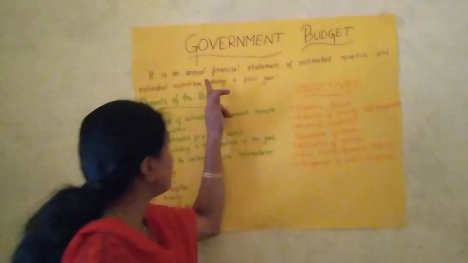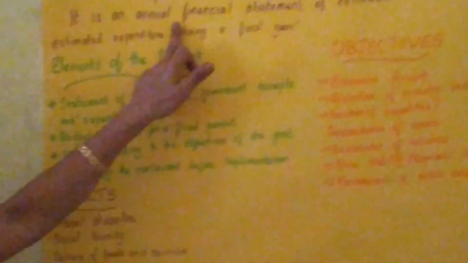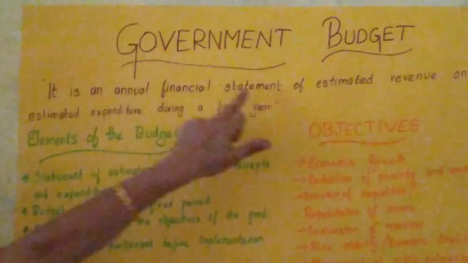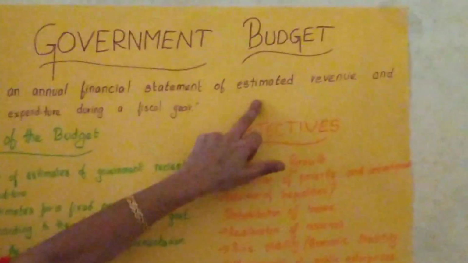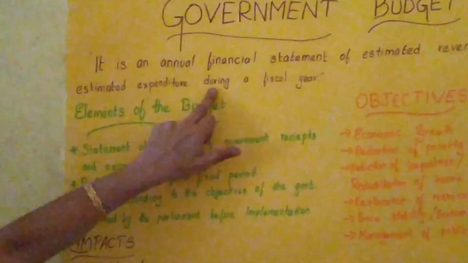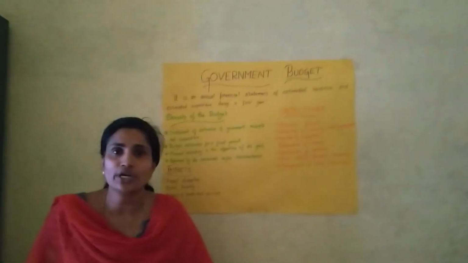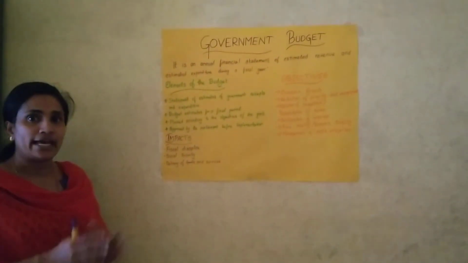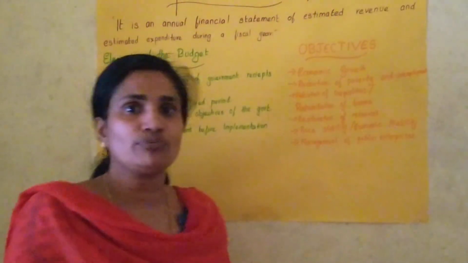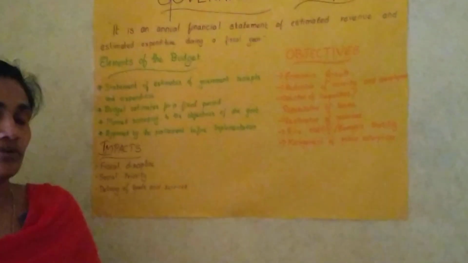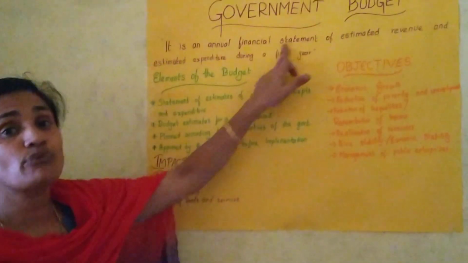So we can see the definition of government budget. What is the definition? It is an annual financial statement of estimated revenue and estimated expenditure during a fiscal year. The government creates a financial statement, on one side the income of the government, on the other side the expenditure of the government, and it is only for a fiscal year.